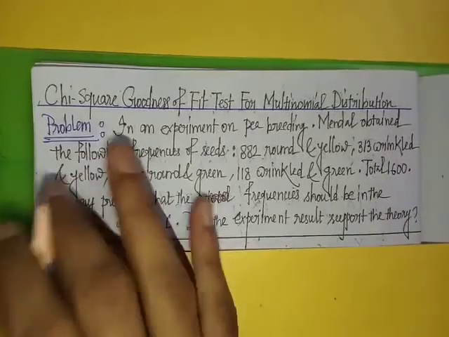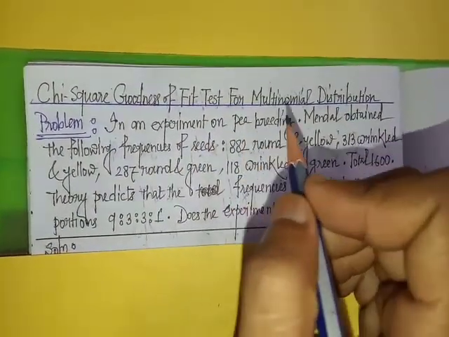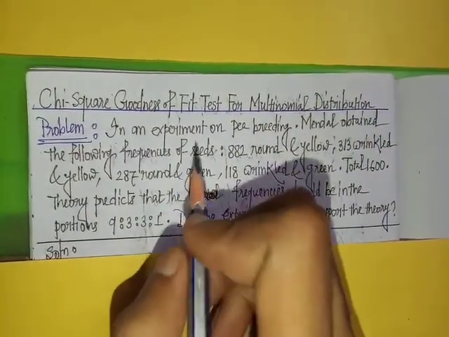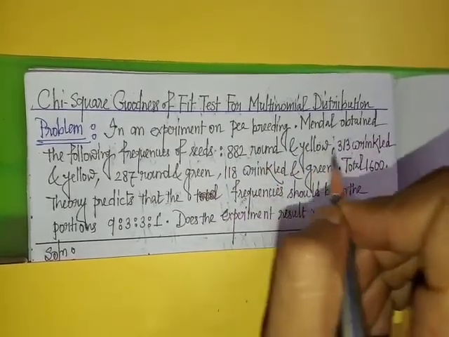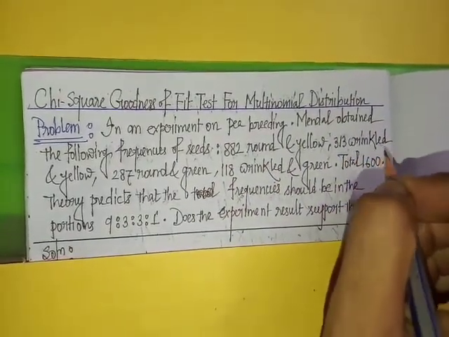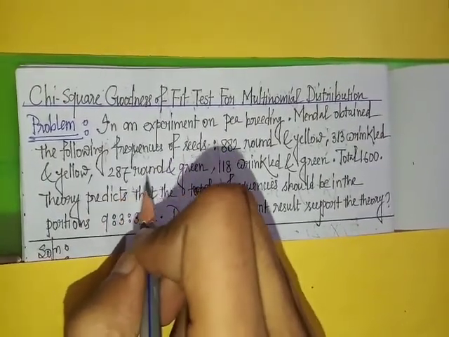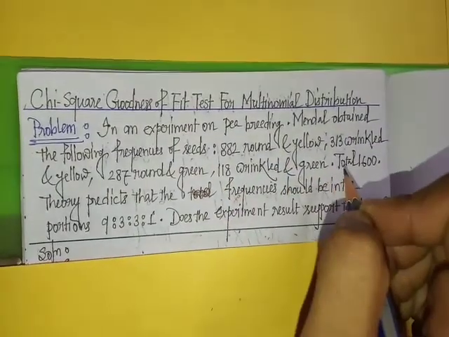Problem. In an experiment on pea breeding, Mendel obtained the following frequencies of seeds: 882 round yellow, 313 wrinkled and yellow, 287 round and green, 118 wrinkled and green.